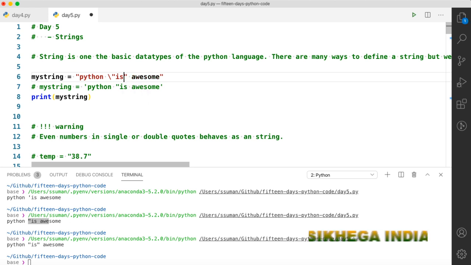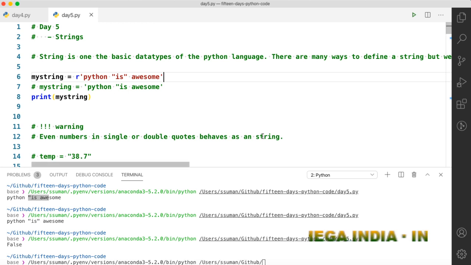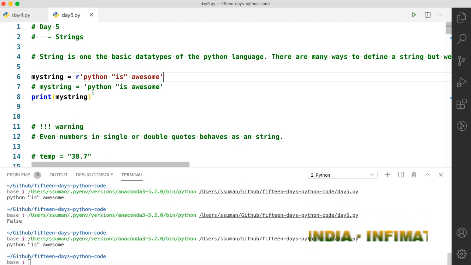But if you don't want to use escaping characters in Python, you can use R. R means raw string. Let's check whether this works or not. See, it is not working. But R is sometimes used to define different kinds of complicated strings in Python.